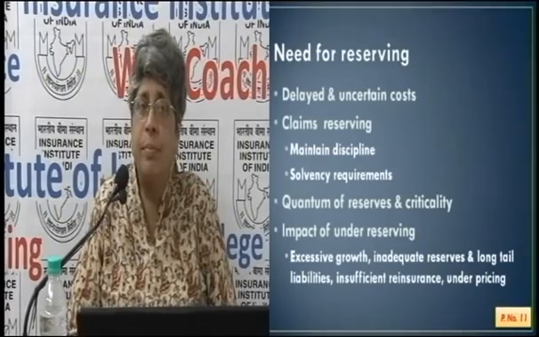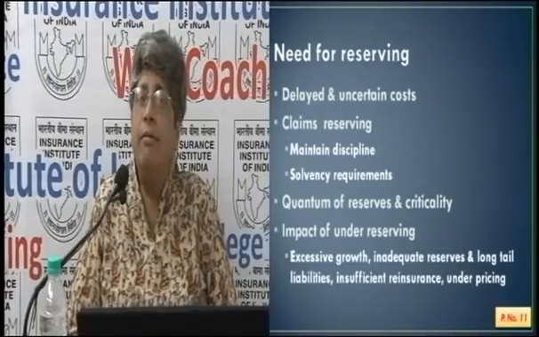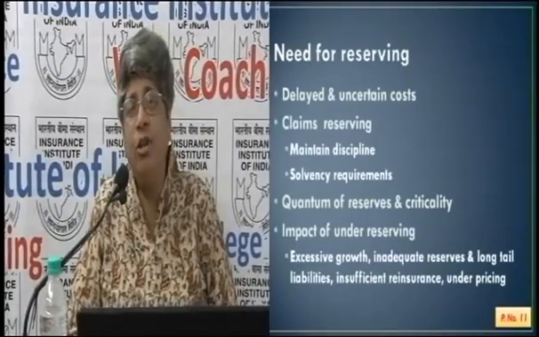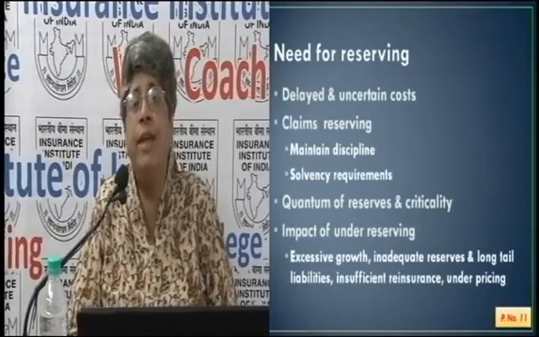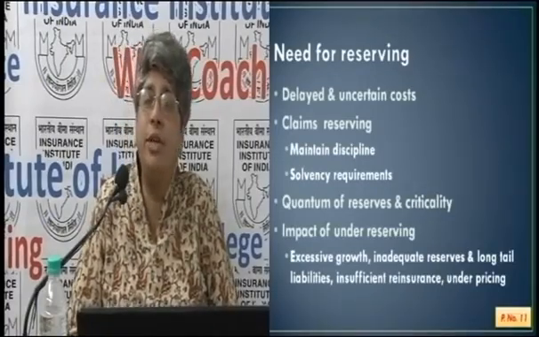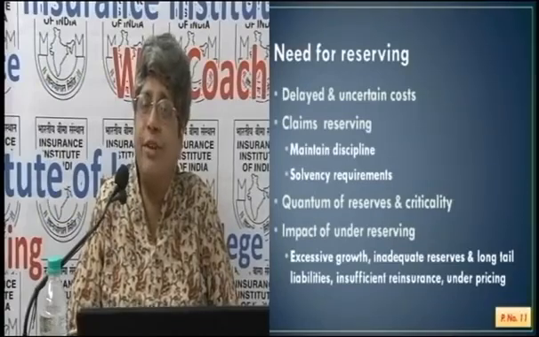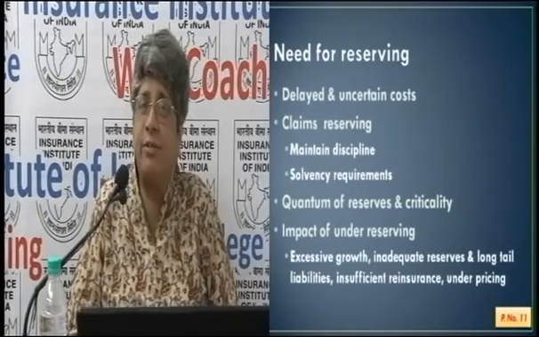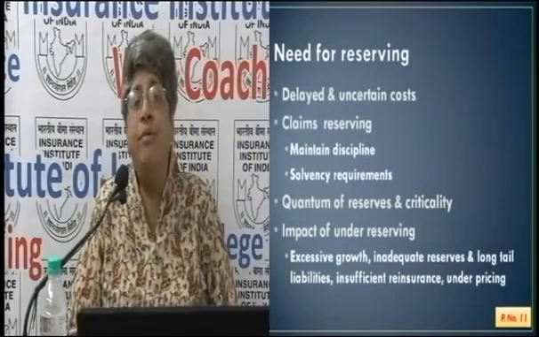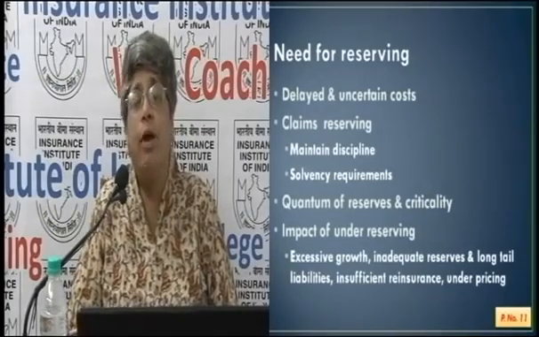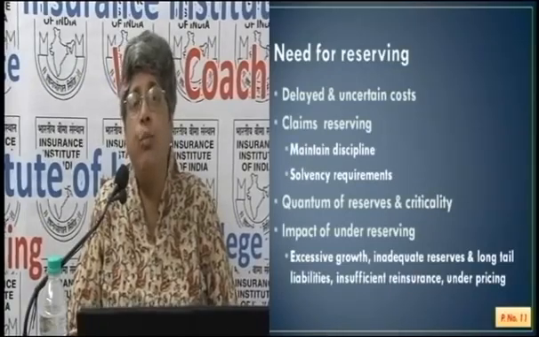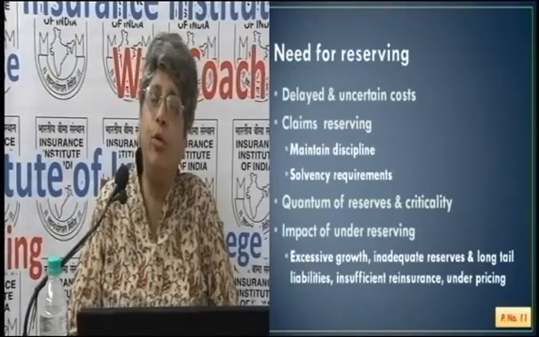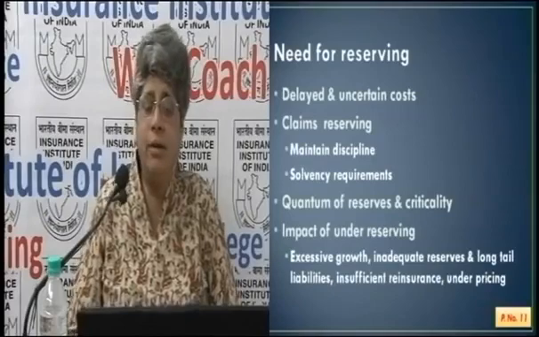Now, all of us in our day-to-day work have to budget within our income. We cannot exceed our income. Similarly, insurance companies. But we have to provide for some emergency, if there is a medical emergency or a job loss. We have to have sufficient funds to manage our day-to-day home till we get another job. And in a market where jobs are scarce as it is today, where previously we could have provided for just 2-3 months, now we may have to provide for at least 1 year's income to run the home. So all of these similar things that we do at home, an insurance company has to do to provide for the future. So these are similar types of reserving.